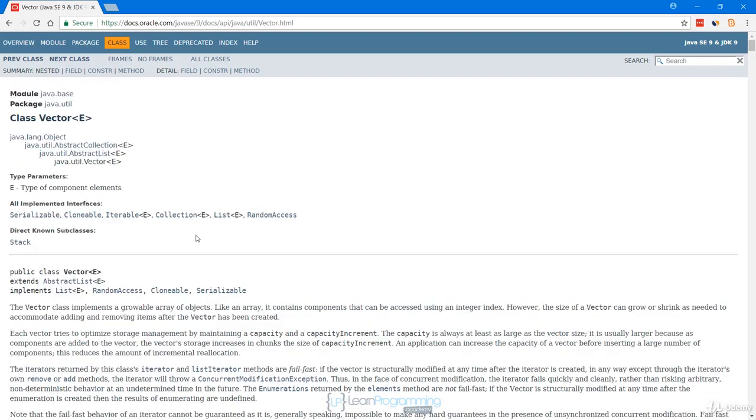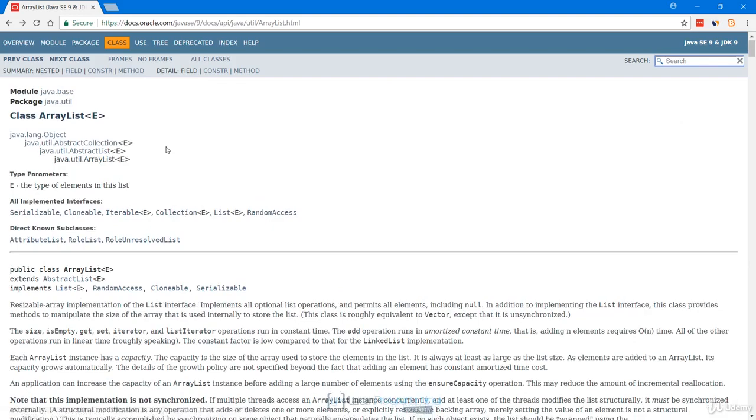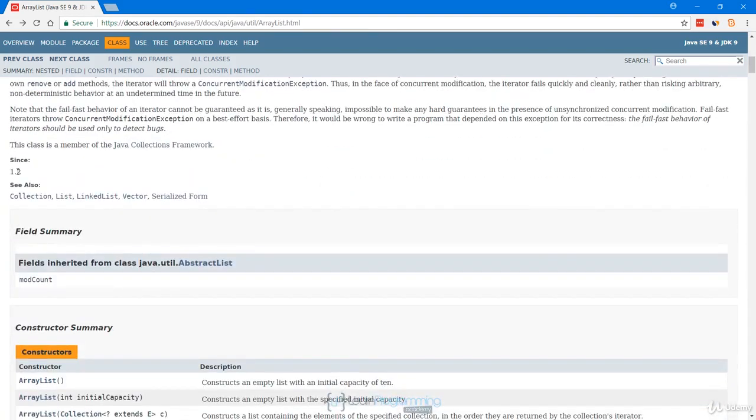If I go back to ArrayList, this is the ArrayList class, we'll see that that was only added into the JDK in JDK version 1.2. Now, if you've been using Java as long as I have, you might remember when ArrayList was introduced. Before that, the go-to list class was vector. And so the question is, if vector was in JDK version 1.0 and it has pretty much the same methods as the ArrayList class, why was ArrayList added to the JDK?